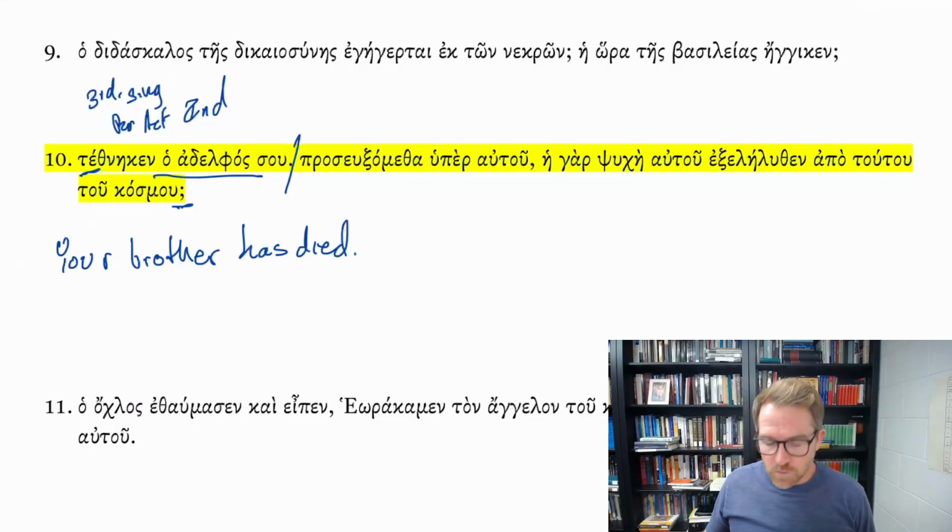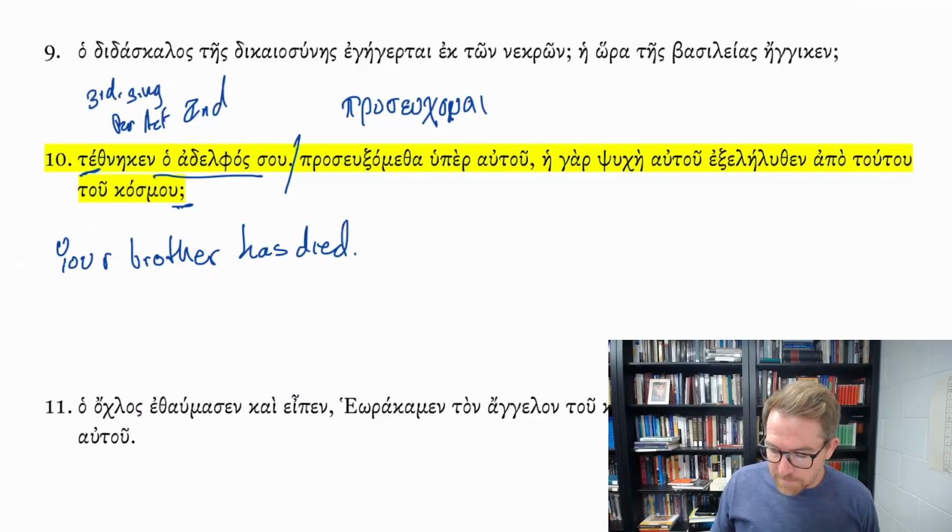Prasuksamatha. So this is from prasukamai. I pray. And this sigma here tells me I'm looking at a future tense. And notice this whole thing is a question mark.